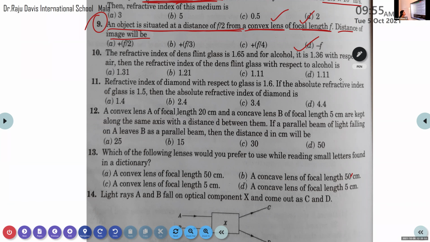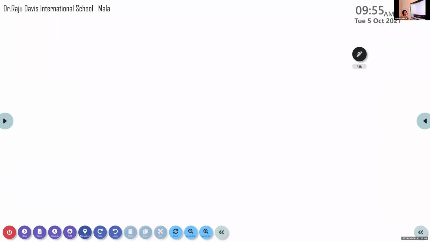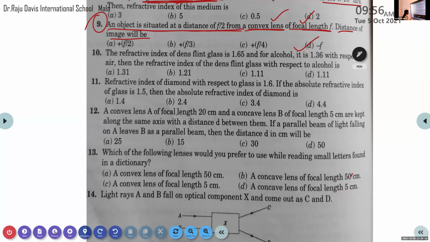What is the equation for calculating the refractive index of two different mediums? Here we have the refractive index of medium 1 by medium 2. So here we have the refractive index of flint glass, which we can take as NFG. It is 1.65.